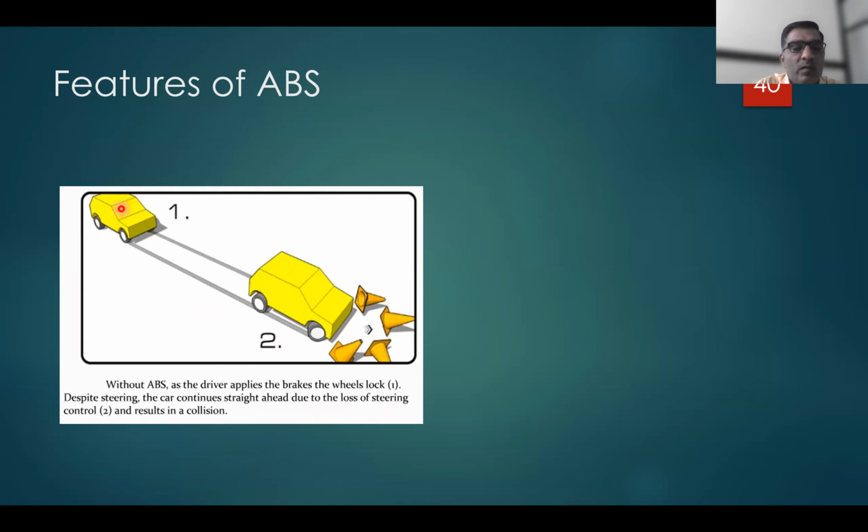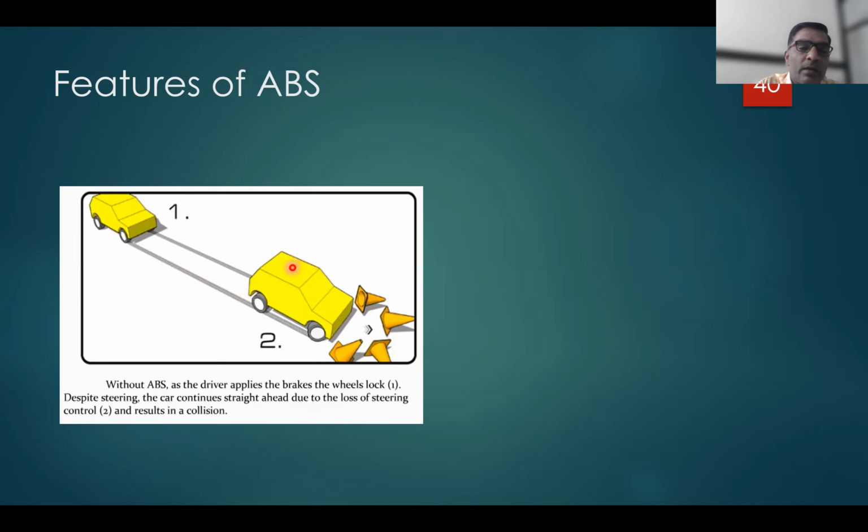At this position, when the driver has seen there are obstacles, he has applied the brake at position number 1, but as the wheels are locked, skidding of the vehicle takes place.